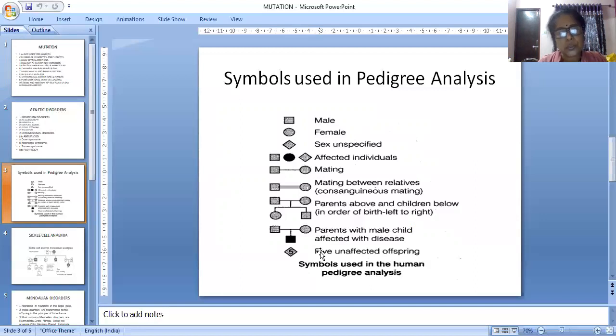If you have not understood, don't worry, we will learn it in detail. Pedigree analysis means the study of ancestral history. I think all of you understood well.